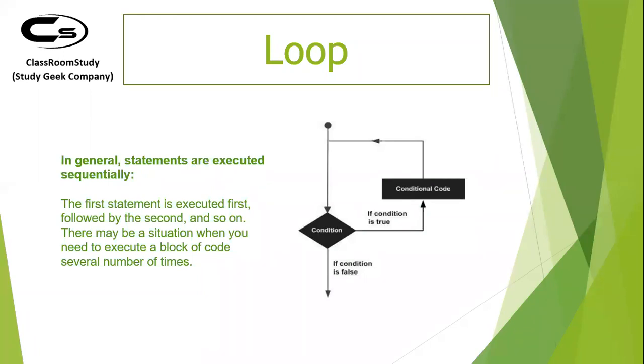A loop will keep performing the task until you ask it to terminate or stop, or the conditions become false. That's the basic concept of a loop. The reason we have loops is that they help us perform a very complex task or an iterative task in very few lines. That's the beauty of loops. Now, let's understand how loops work. You check for a condition. If the condition is true, you perform the conditional code and keep doing the same thing until the condition is false.